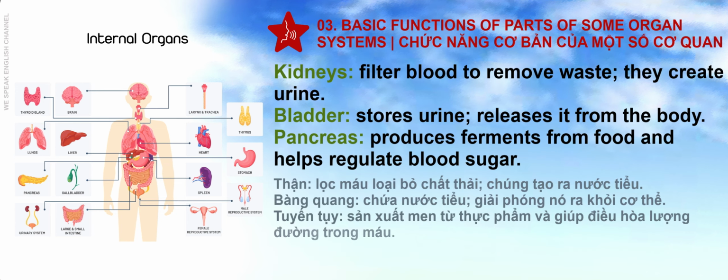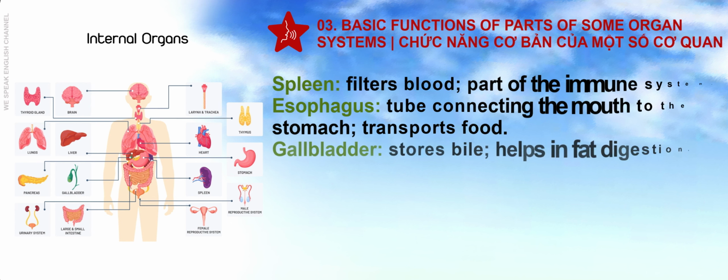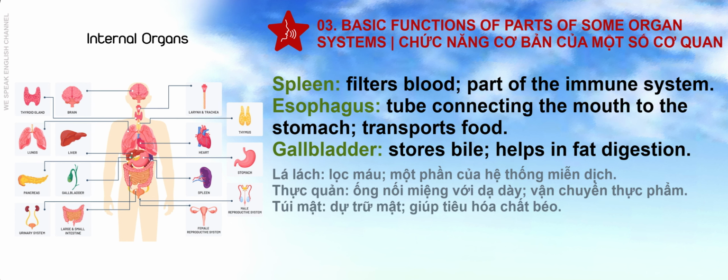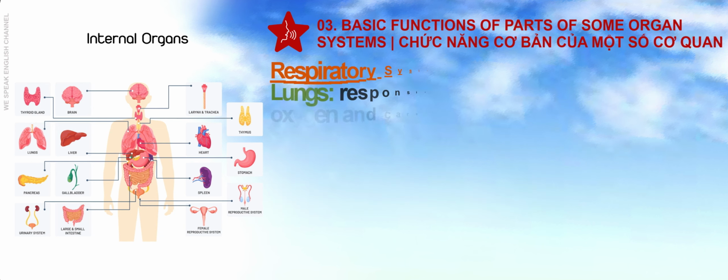Kidneys, filter blood to remove waste. They create urine. Bladder, stores urine, releases it from the body. Pancreas, produces ferments from food and helps regulate blood sugar. Spleen, filters blood, part of the immune system. Esophagus, tube connecting the mouth to the stomach, transports food. Gallbladder, stores bile, helps in fat digestion.